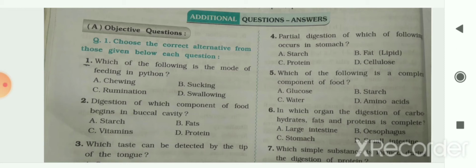Then we had seen nutrition is a complex process which involves ingestion, digestion, absorption, assimilation and egestion.